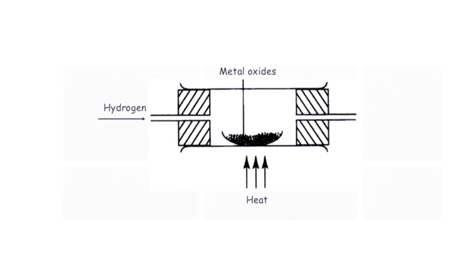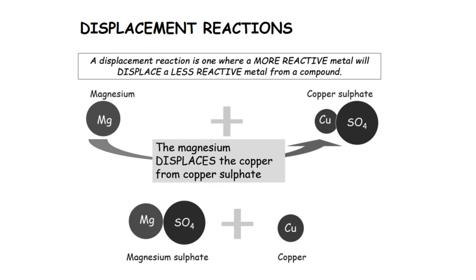The next reaction is the displacement reaction. A more reactive metal can displace a less reactive metal from its compound. That's called a displacement reaction. For example, magnesium is reacting with copper sulfate. Magnesium is more reactive than copper, so magnesium can displace copper from its compound copper sulfate, which produces magnesium sulfate and copper. This is a basic example of a displacement reaction.